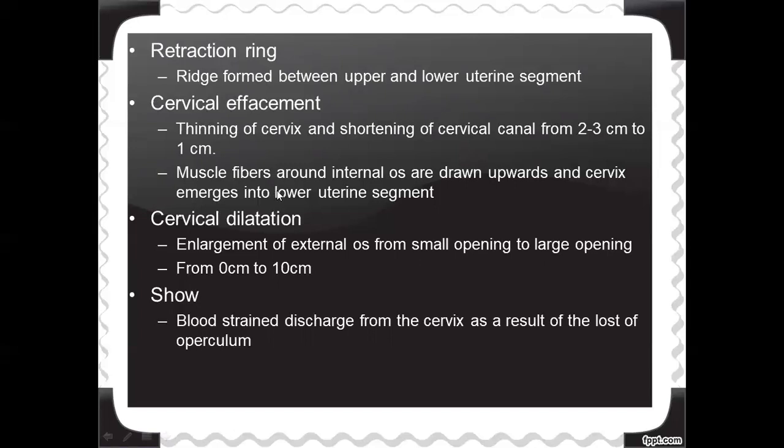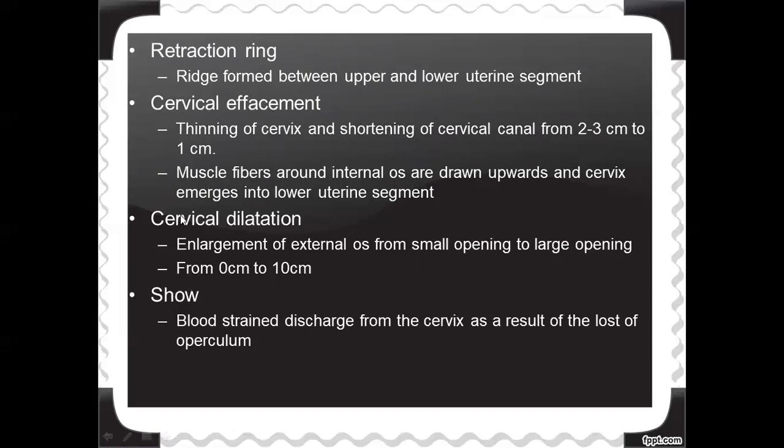Exactly what is happening? The muscle fibers around the internal os will pull the cervix upwards. So when it is pulling the cervix upwards, the cervix will enter inside the lower uterine segment, and thereby the length of the cervix will become shorter. Clear? That is known as cervical effacement. So what is cervical effacement? Thinning of the cervix and shortening of the cervical canal to 1 centimeter, which is caused by the muscle fibers around the internal os.